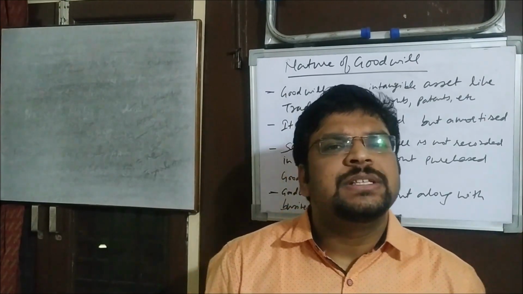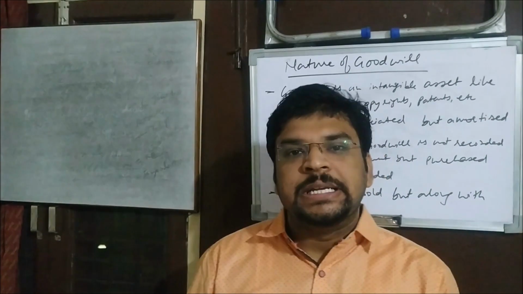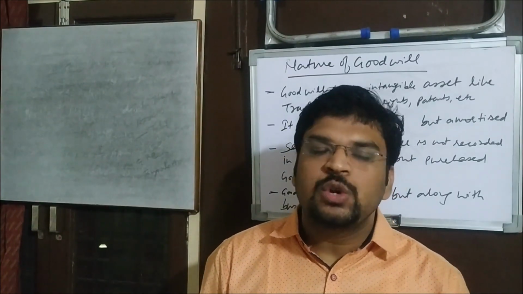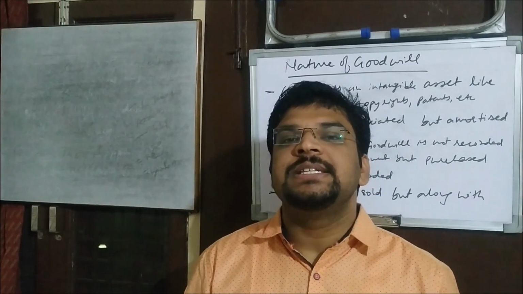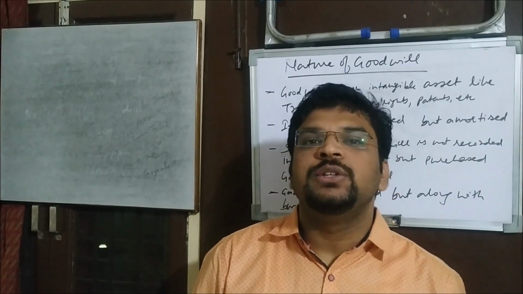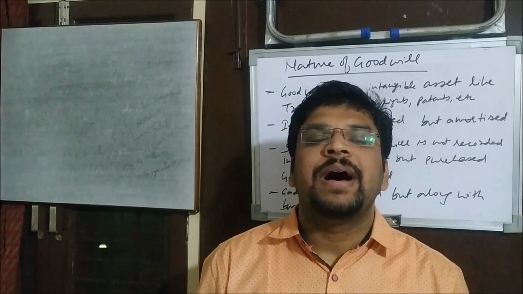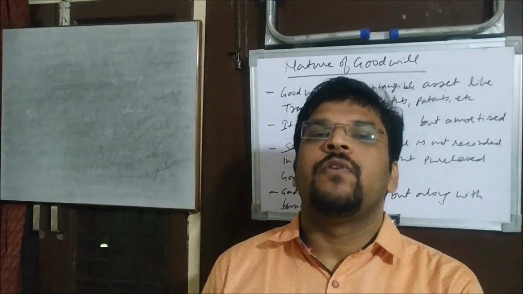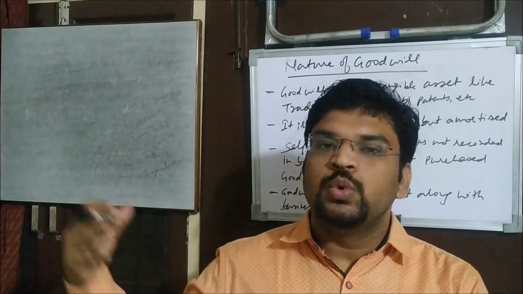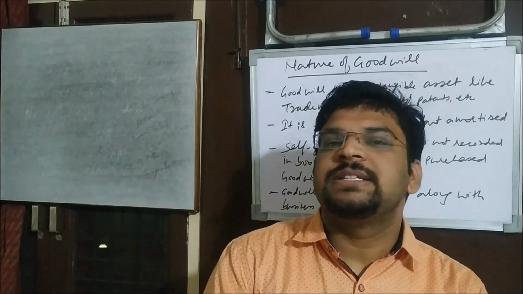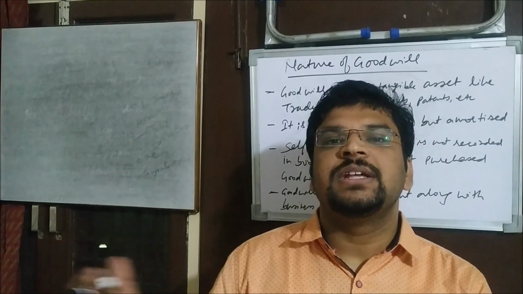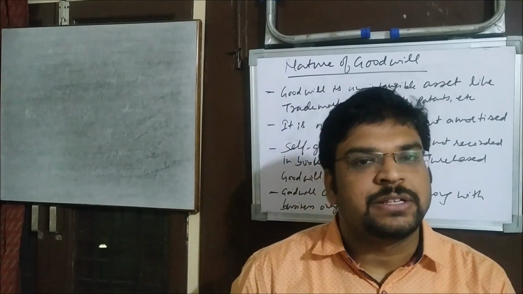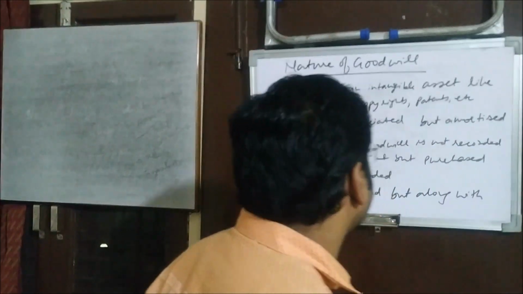In some businesses the goodwill keeps on increasing, but sometimes the goodwill starts decreasing also. When the value of the goodwill is decreasing in a certain business, you can deduct some value by the name of amortization. When there is a fall in the value of a tangible asset due to various reasons, that is termed depreciation. Similarly, when there is a fall in the value of an intangible asset, that is known as amortization. So goodwill is amortized, not depreciated.